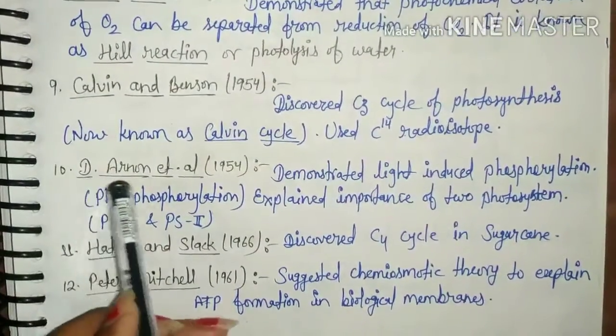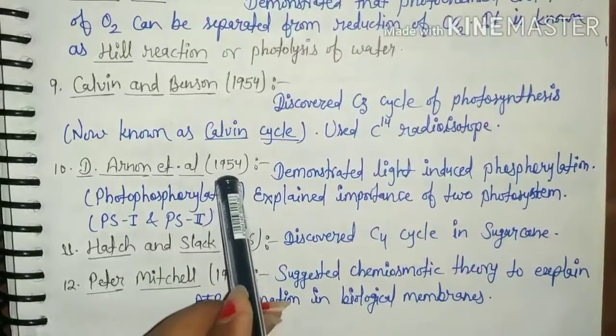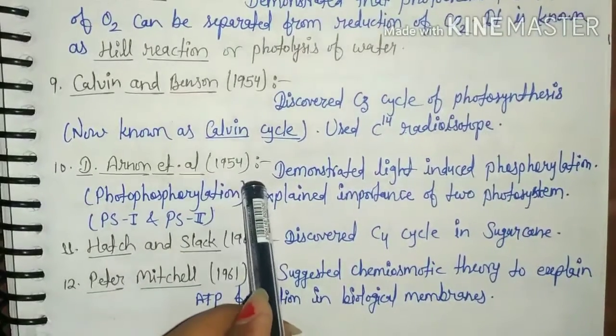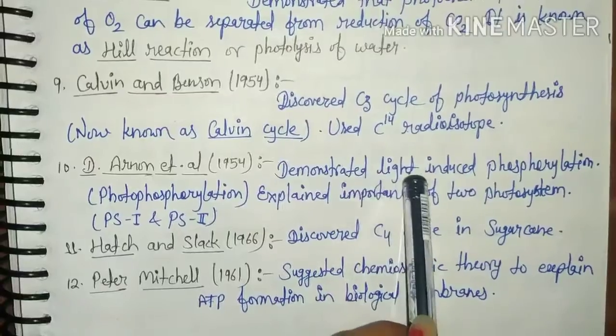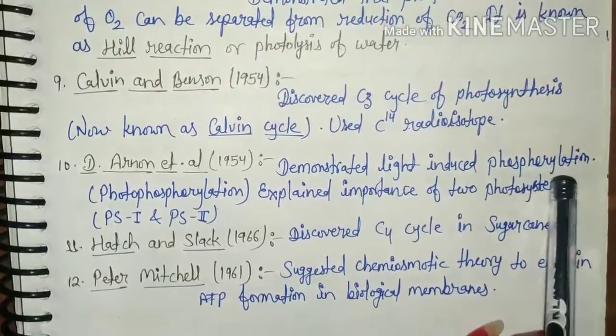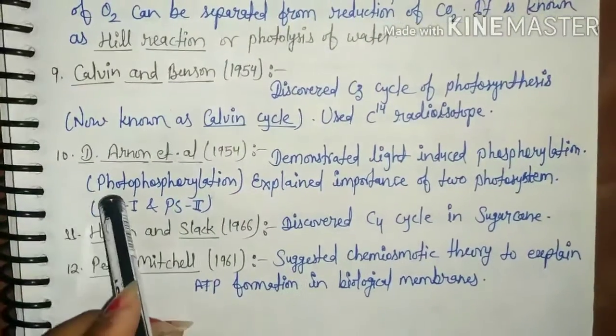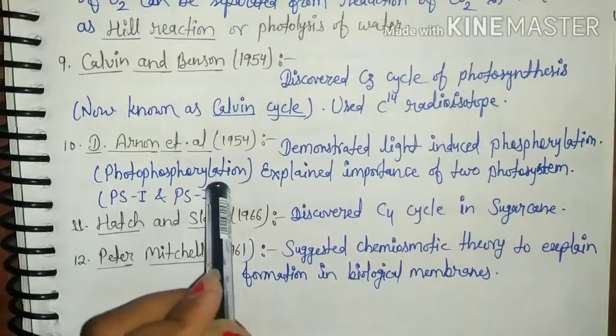Next, D. Arnon et al. in 1954 demonstrated light-induced phosphorylation. It means photophosphorylation.